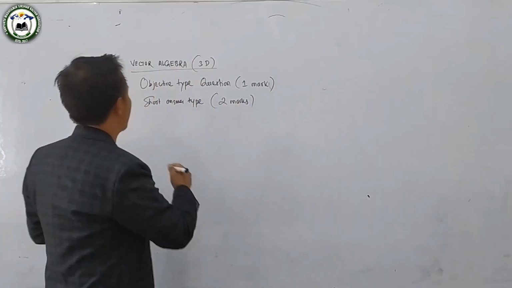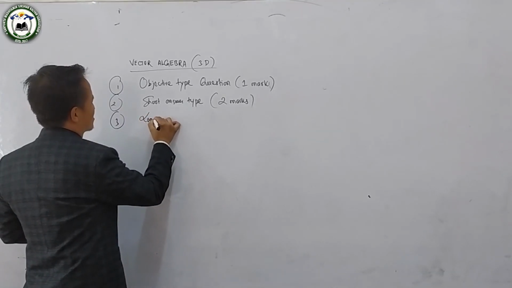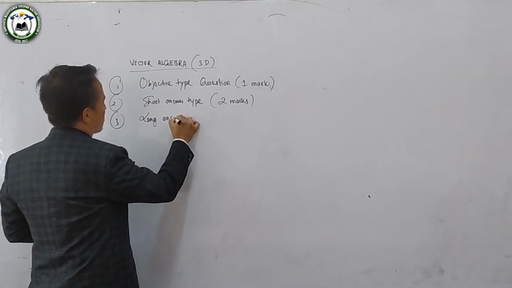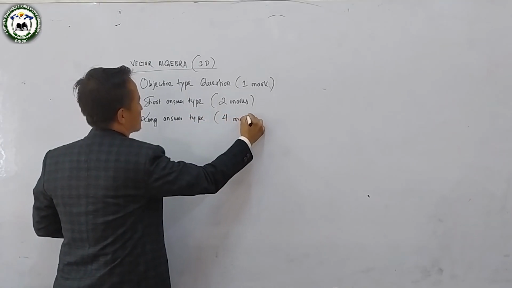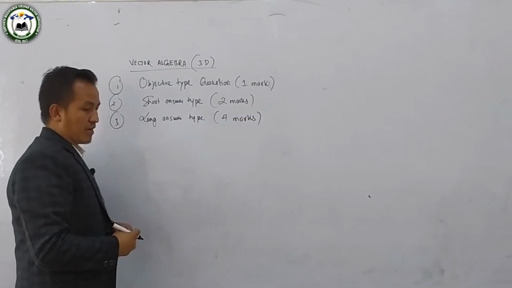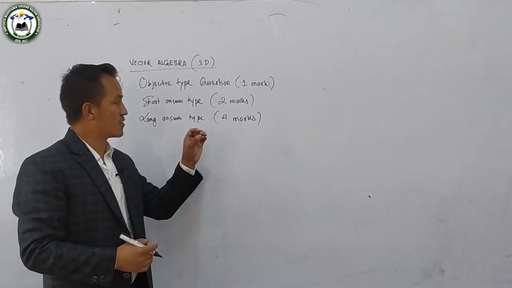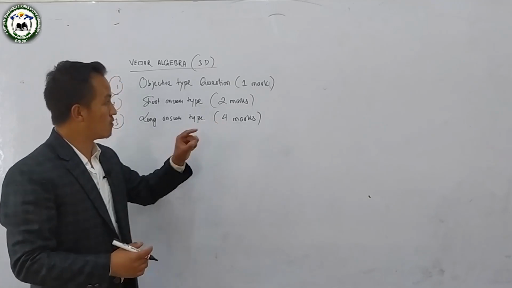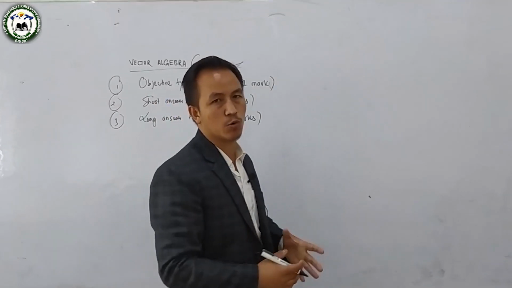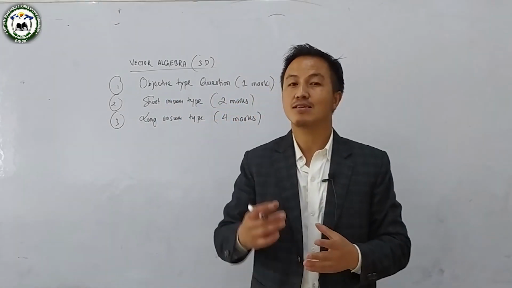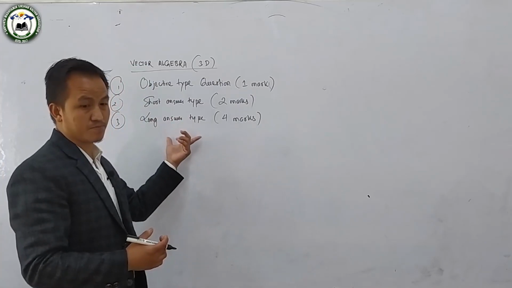And last, number 3, the long answer type, which comes for 4 marks. You are given 2 questions and you have to choose any one. So 4 plus 2, 6 plus 1. That is, you can easily score at least 7 marks from this topic, vector algebra.